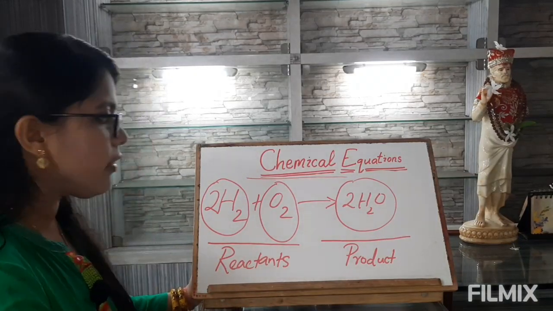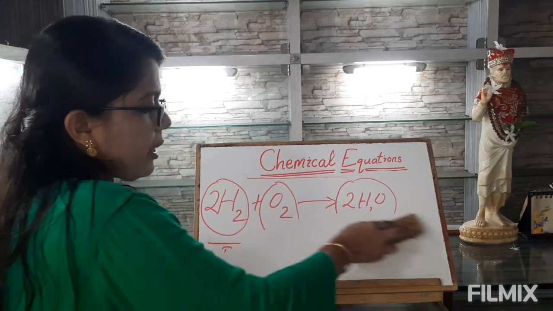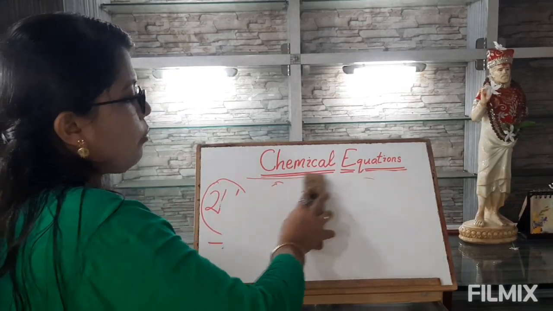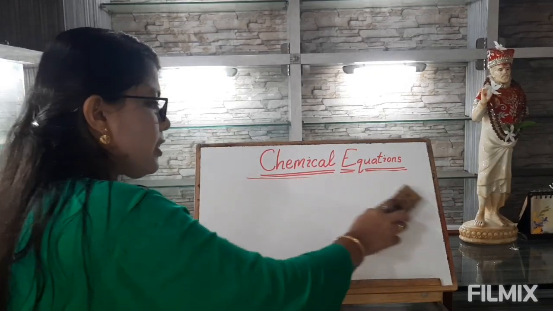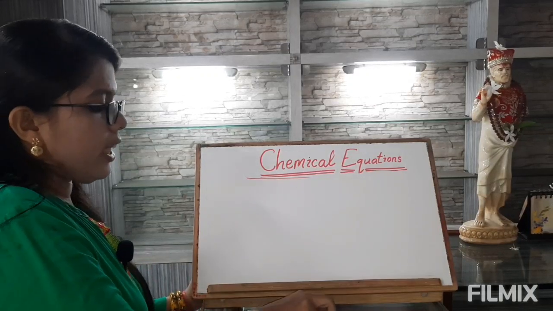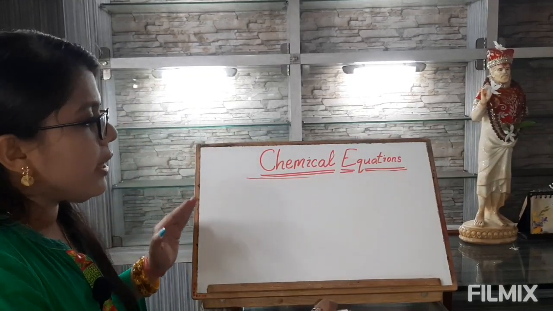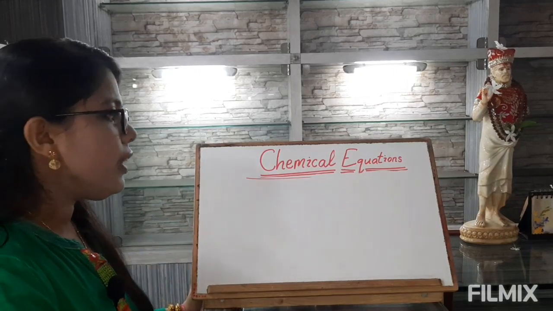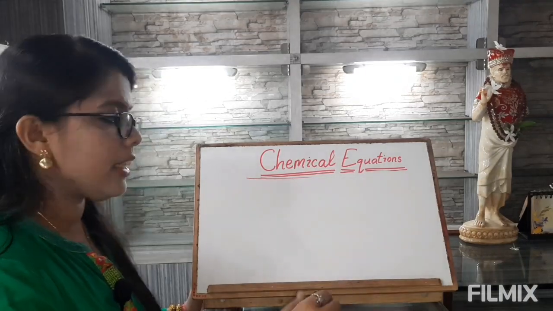So I hope you would have understood it well, what a chemical reaction is, what a chemical equation is, and what are the chemical changes that take place which are accompanied by chemical reactions. And by framing a chemical equation, we can see how a chemical reaction takes place.